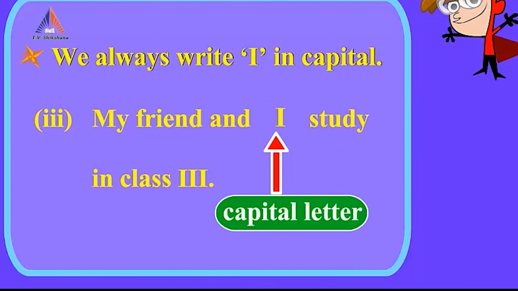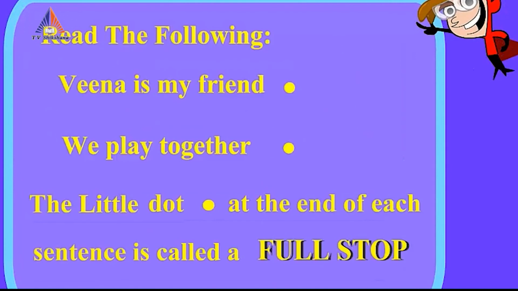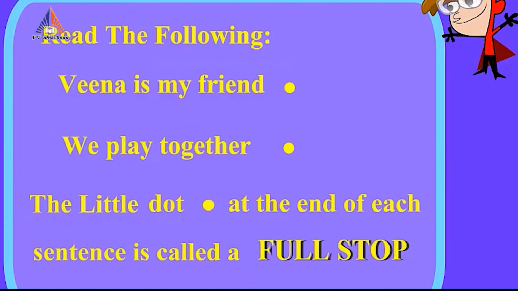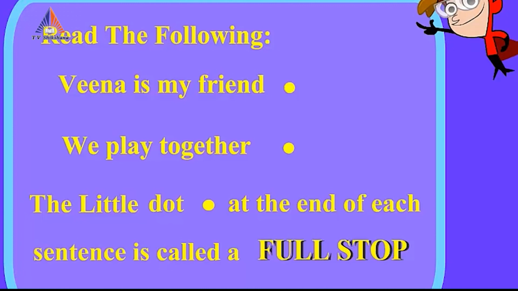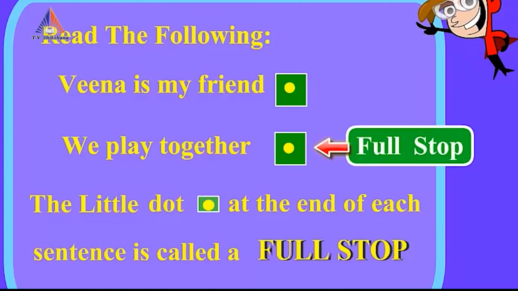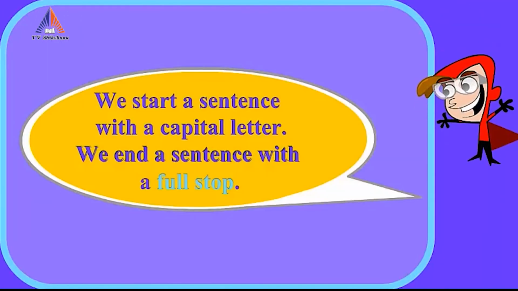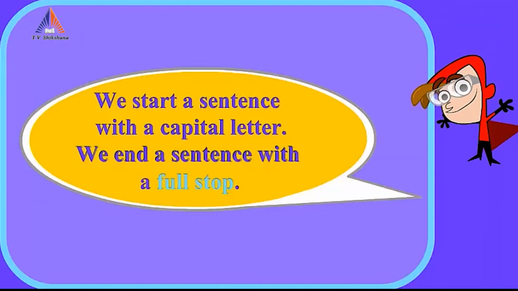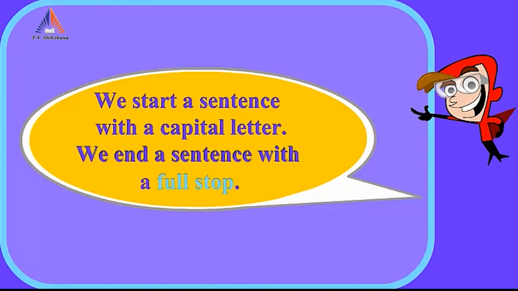The special names that begin with capital letters are as follows. Full stop. Read the following. Veena is my friend. We play together. The little dot at the end of each sentence is called a full stop. We start a sentence with a capital letter. We end a sentence with a full stop.